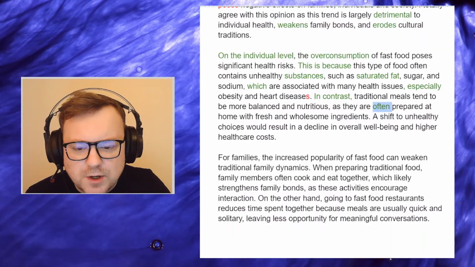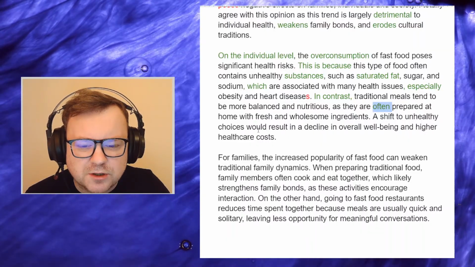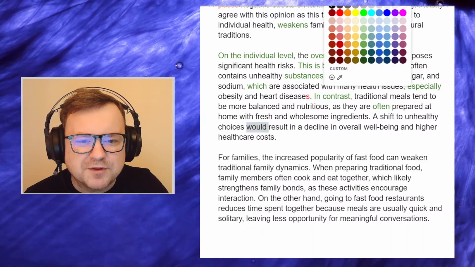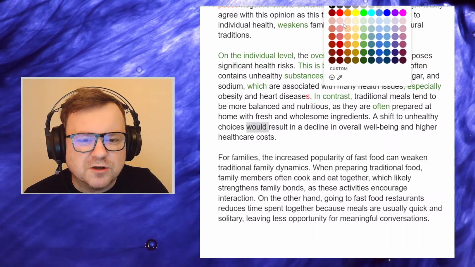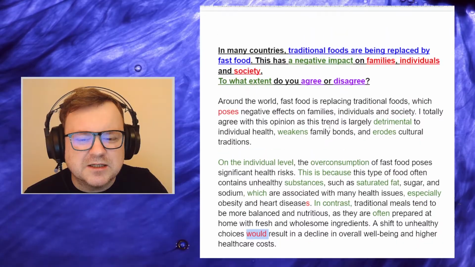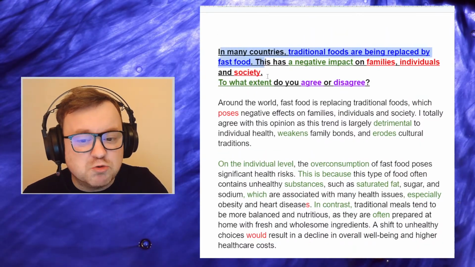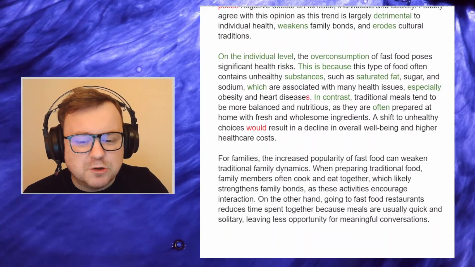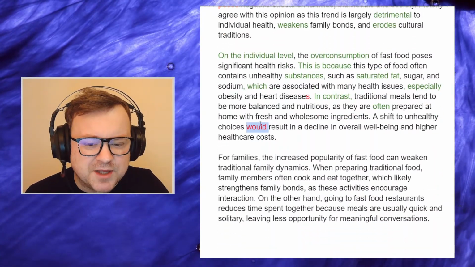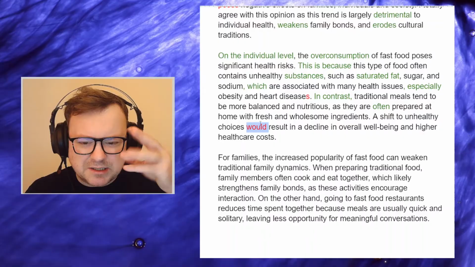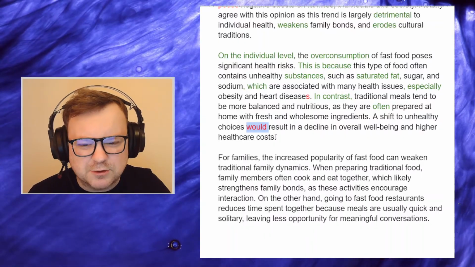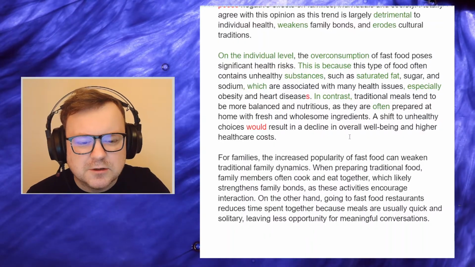A shift to unhealthy choices would result. This seems like you're talking hypothetically. You're talking hypothetically, but the question says that this is something that is really happening, but you're talking about it as if it's a hypothetical. So there's a slight problem with coherence there, just a little bit.